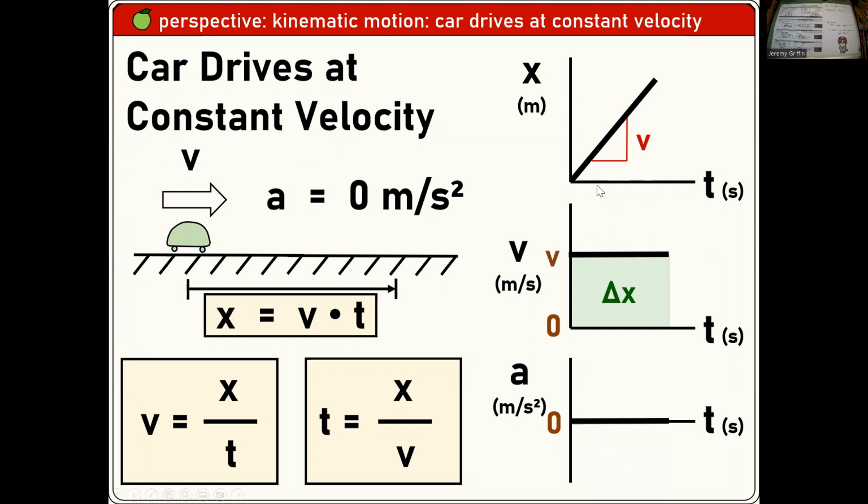Because on x versus t, you're picking up displacement at a constant rate. In fact, the slope of that is how fast you're going, like the speedometer reading. On the next graph, the speedometer reading would be constant. That's what constant velocity is. The needle's just pointing at a constant number. And there would be no acceleration, because constant velocity. Boom, boom, just like that.